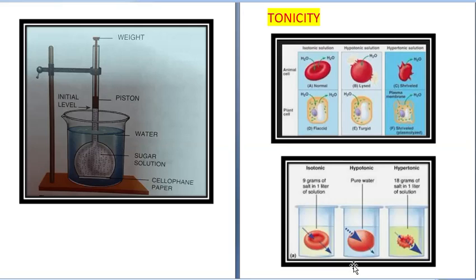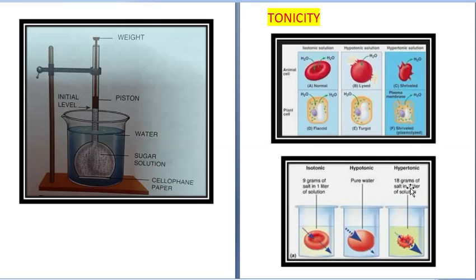In the second one, we have taken pure water and we have immersed the cell in it. Now the cell has certain salts in it. So obviously the pure water in the beaker has a higher concentration of water, and the cell has a low concentration. So water will move inside the cell. Okay, that is the hypotonic solution. So the cell will swell up or bulge.